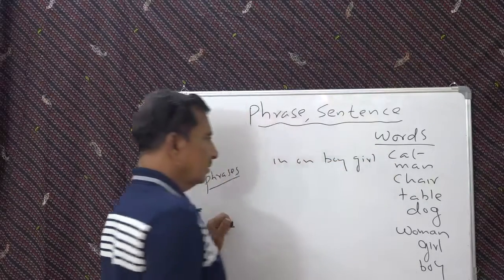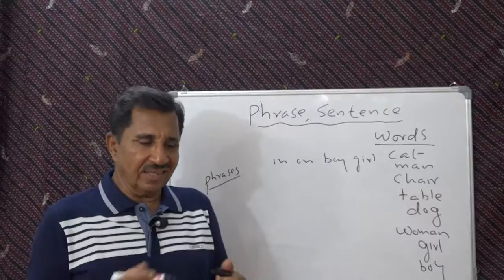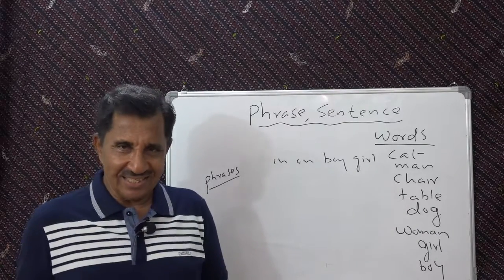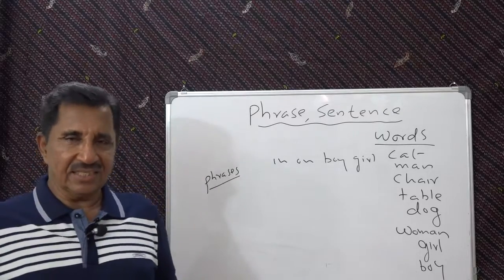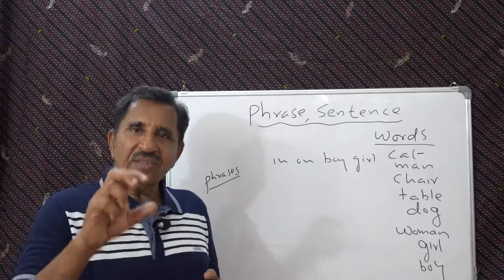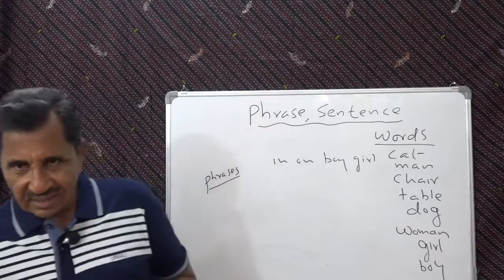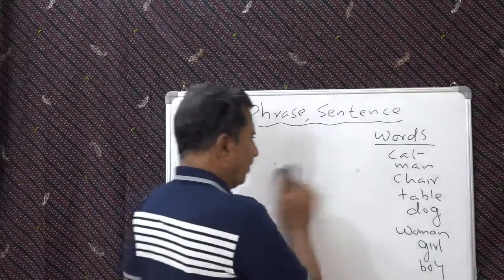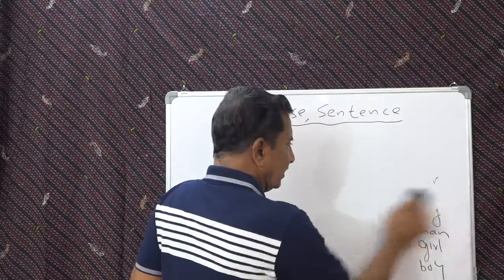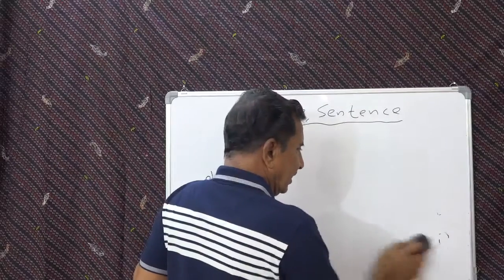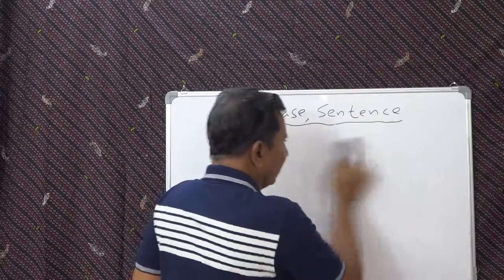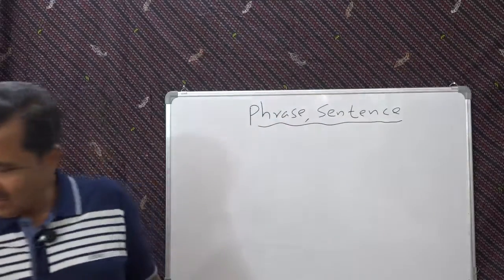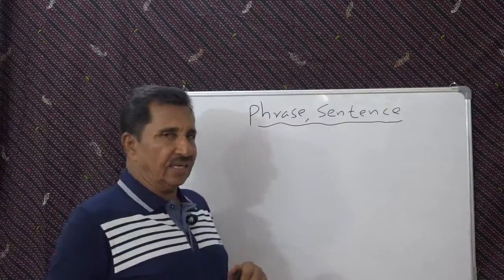See that? This is not a phrase. It doesn't make any sense. So a group of words that makes sense, you call a phrase. Is that clear? That's very simple for you. Now the next bigger unit you can say is what we call a sentence.